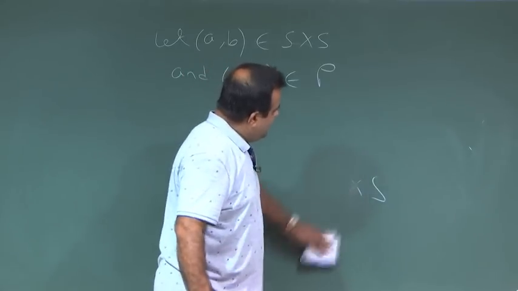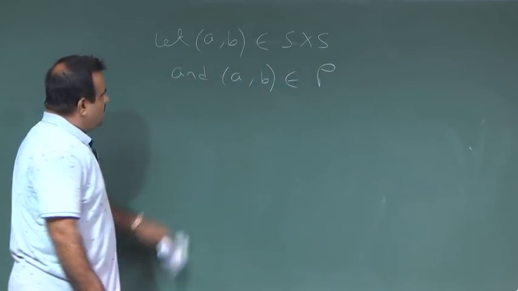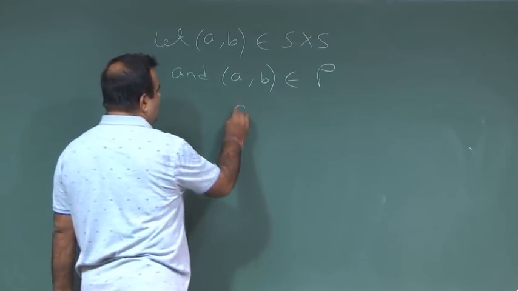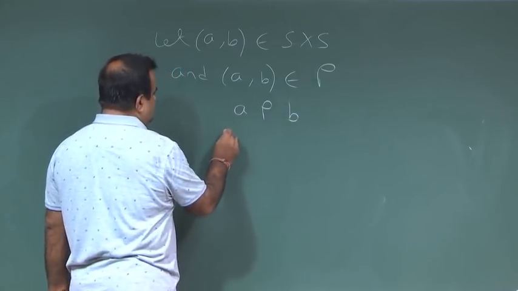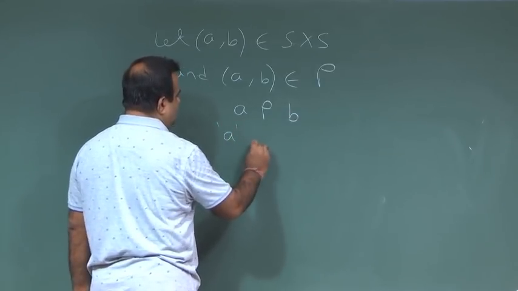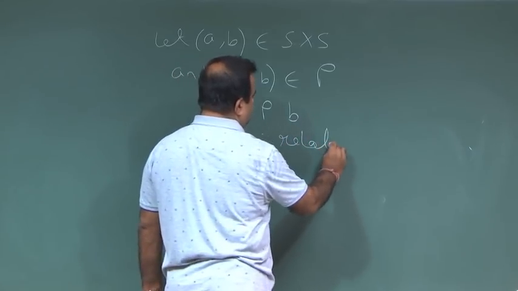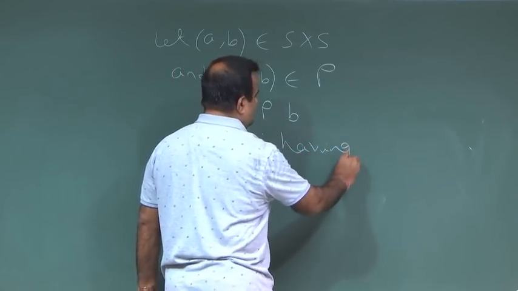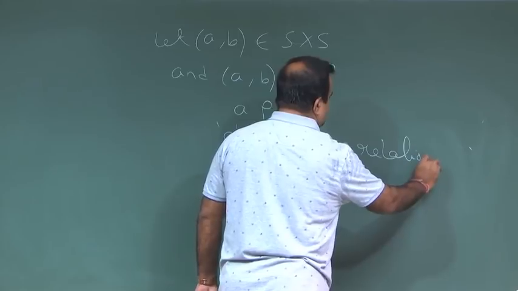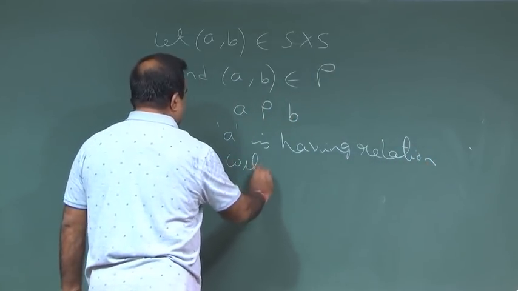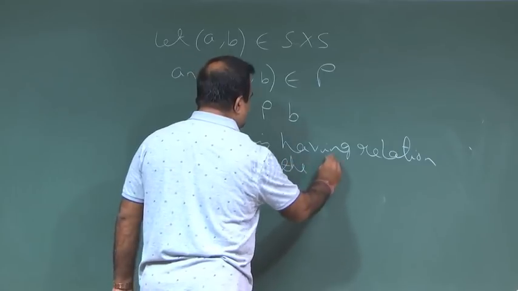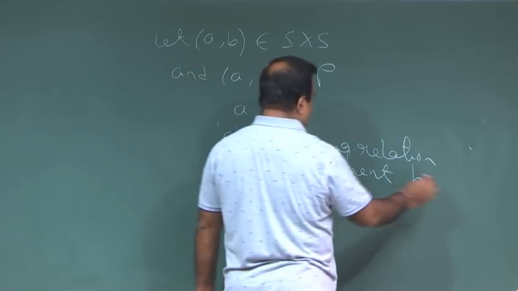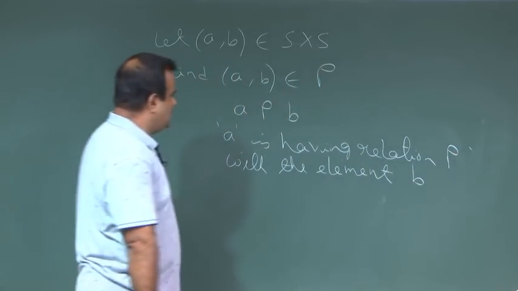We say that A is related to B, A and B are related under the relation rho, or in other words, the element A is having the relation rho with the element B.